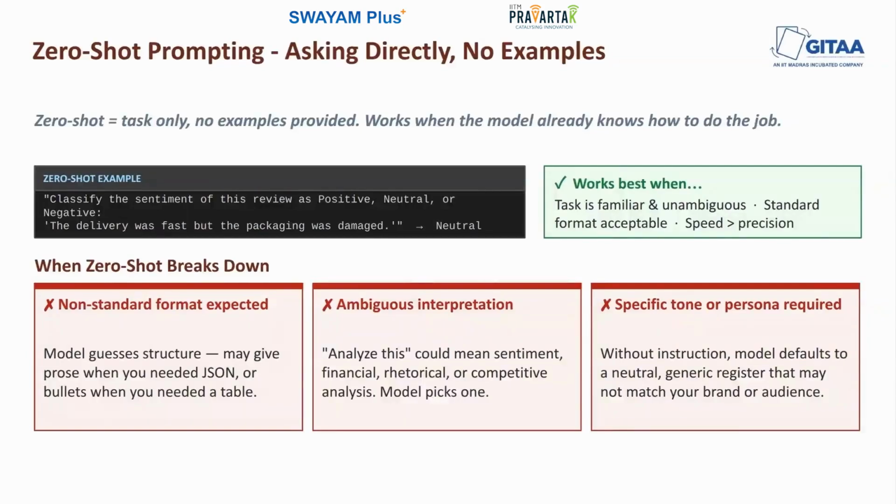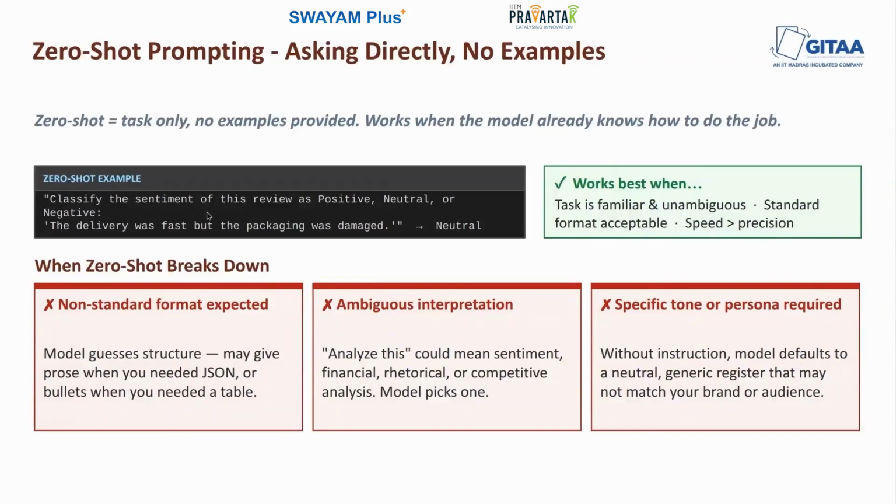Let's start with zero shot prompting. The term is a bit of jargon, but the concept is completely natural. Zero shot means you give the model a task with no examples. You just ask directly. No demonstrations of what good output looks like, just the request itself. So, here is an example of a zero shot prompt. Classify the sentiment of this review as positive, neutral, or negative.